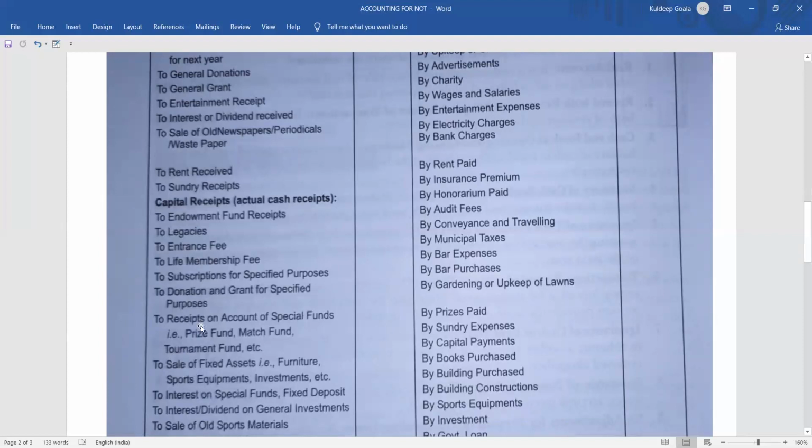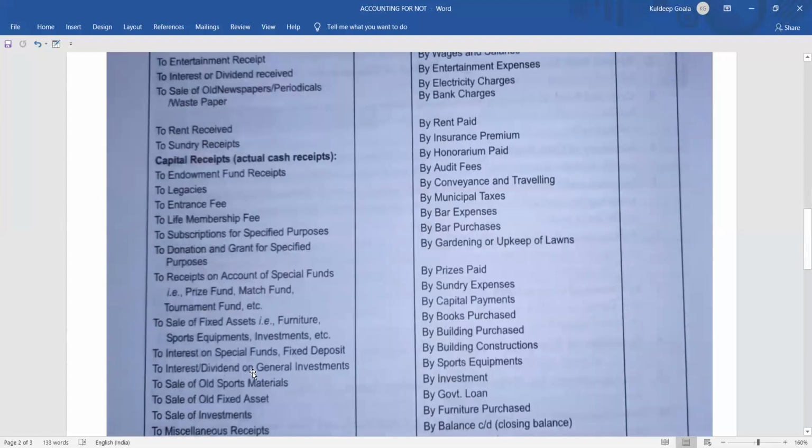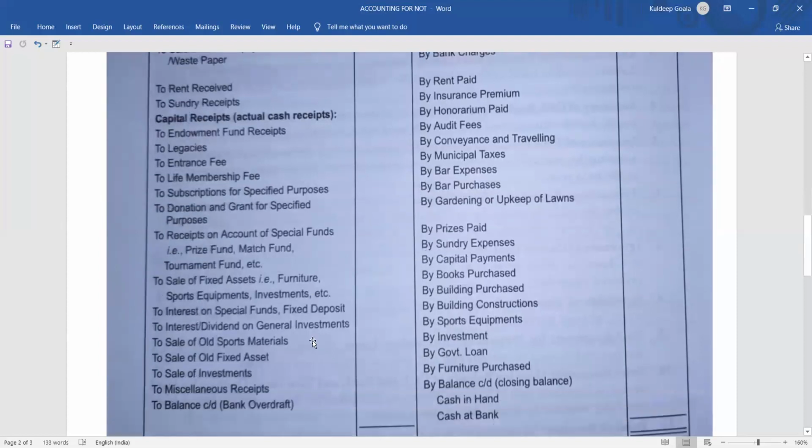Then coming to the next one, receipt on account of special fund. For distribution of prizes, they might give you money, or for arranging matches or tournaments, you will get money. If you get money for all those things, that will be called receipt on account of special fund. Then coming to the next one, sale of fixed asset. If you get money by selling fixed assets like old furniture, sports equipment, investments, all these things.